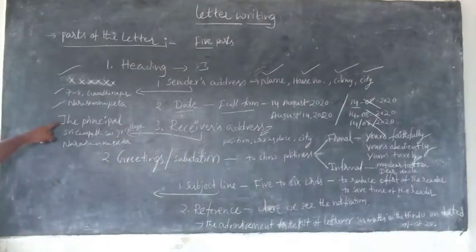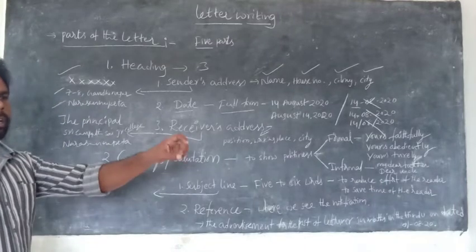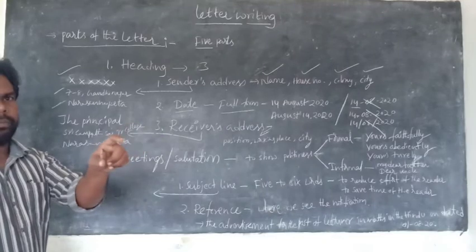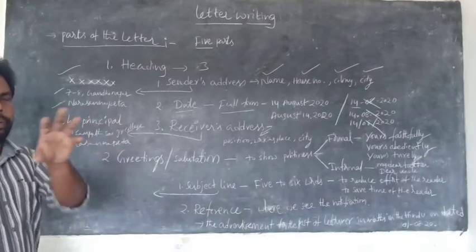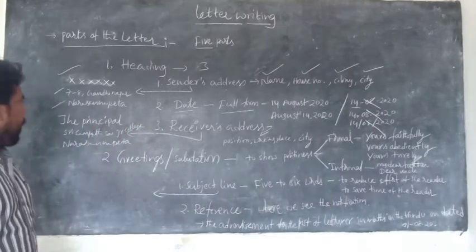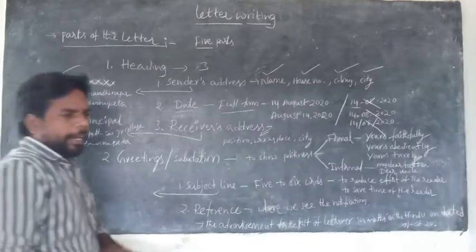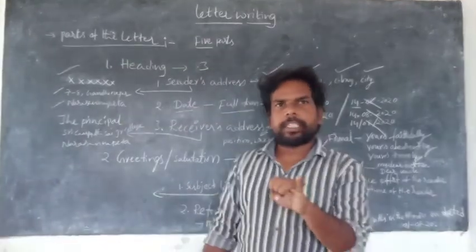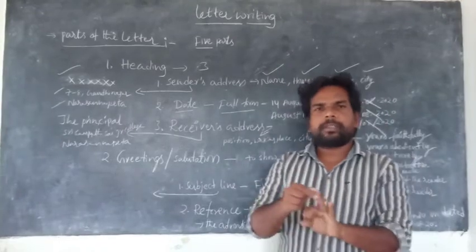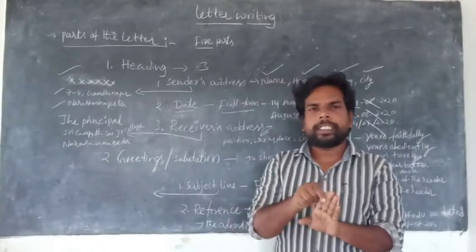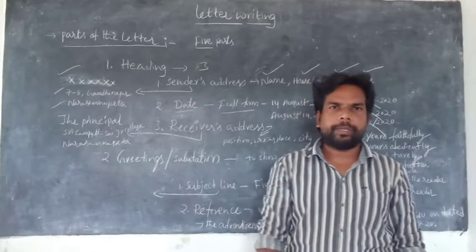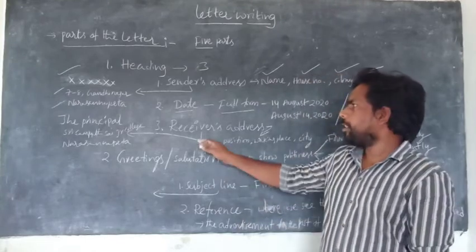So one is the receiver's designation, the principal, then the working place, Sri Sampath Sai Junior College, and third, the city, Narsannapeta. Suppose you write a letter to your uncle: your uncle's name, then village, post, mandal, district, and pin code. So this is the receiver address.